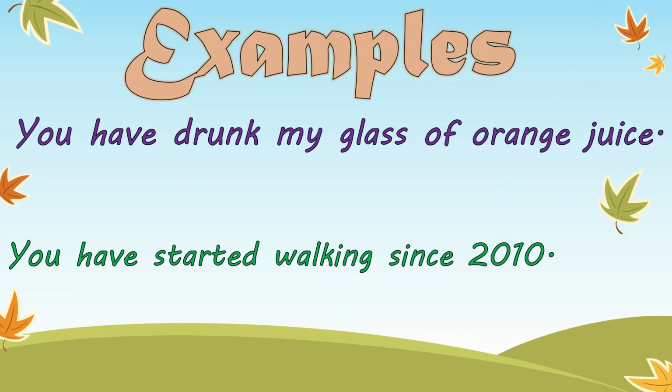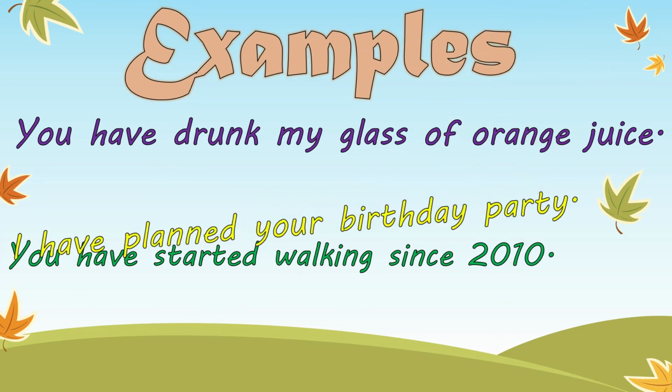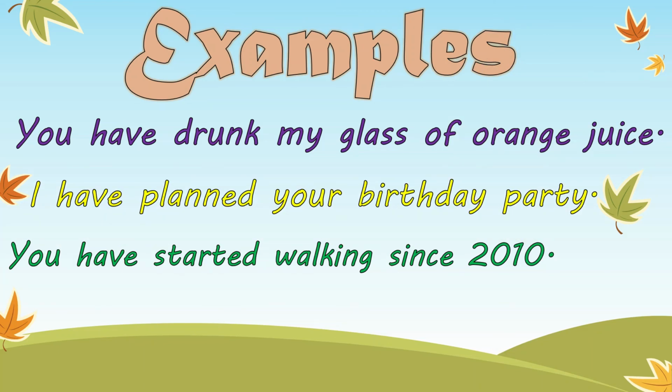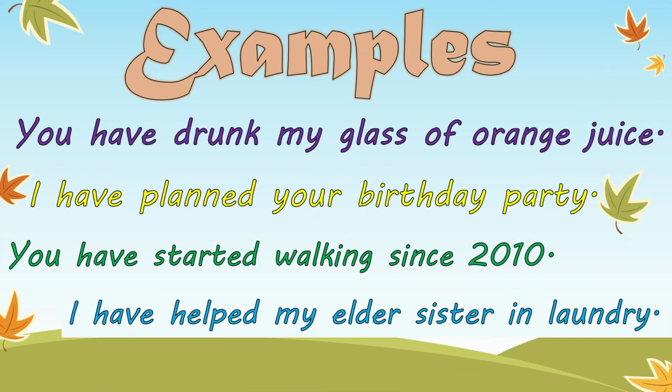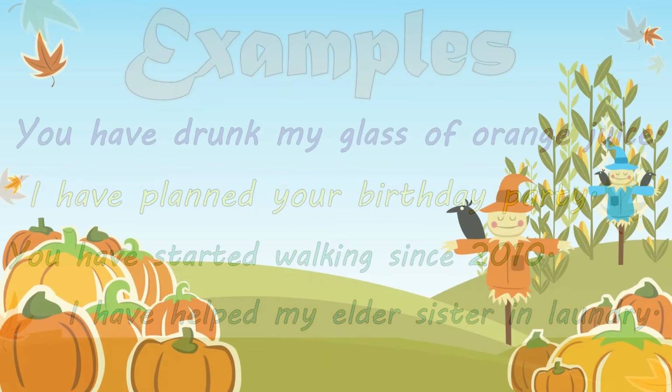You have started walking since 2010. I have planned your birthday party. I have helped my elder sister in laundry. Got it, everyone? Although I and you are representing single subjects, we will always use have with them.